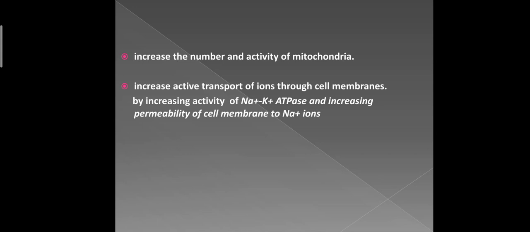So it is an important function of the thyroid hormone, and not only the number and size of the mitochondria, it also increases the surface area of the mitochondria to increase the enzymatic action. When the number of mitochondria increases, it results in an increased rate of formation of ATP to energize the cellular functions.